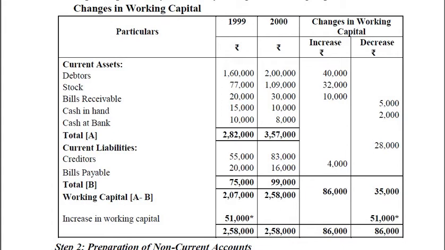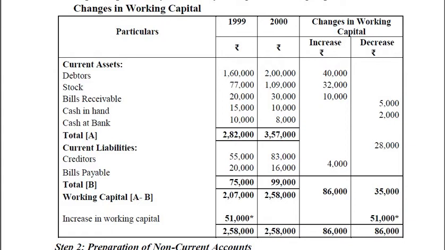Then current liabilities, creditors and bills payable. In the year 1999 we have 55,000 and 20,000 respectively for creditors and bills payable. In the year 2000 they changed to 83,000 and 16,000. So in creditors we have an increased value of rupees 28,000, and bills payable has a decreased value of rupees 4,000. So the total B will be for the year 1999 75,000, and for the year 2000 it will be 99,000. So we need to find out the working capital, that is A minus B.